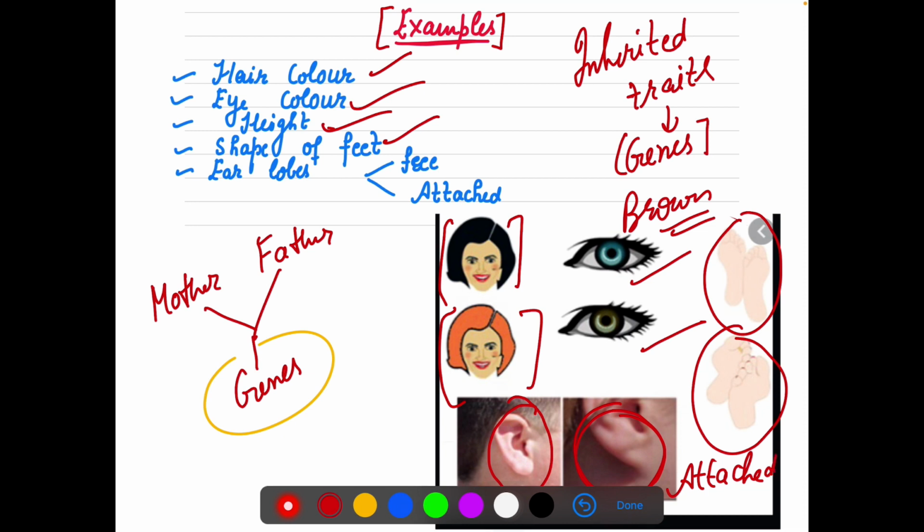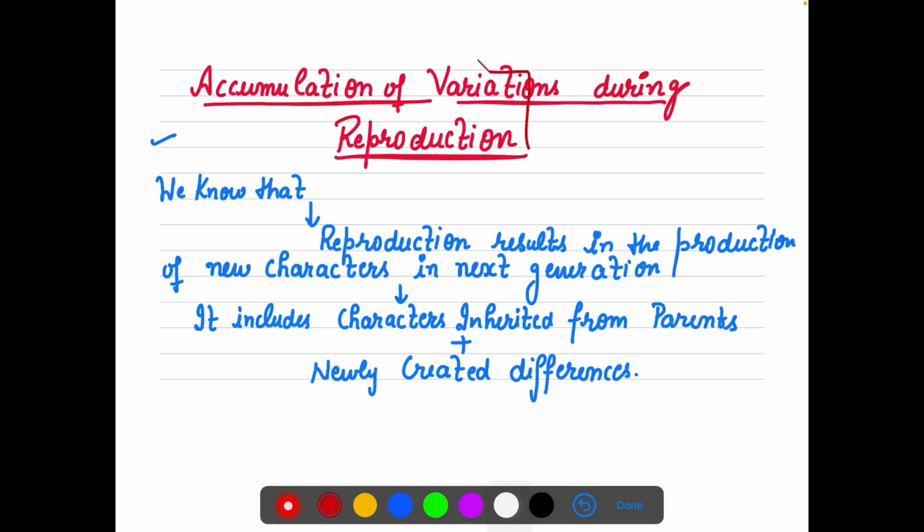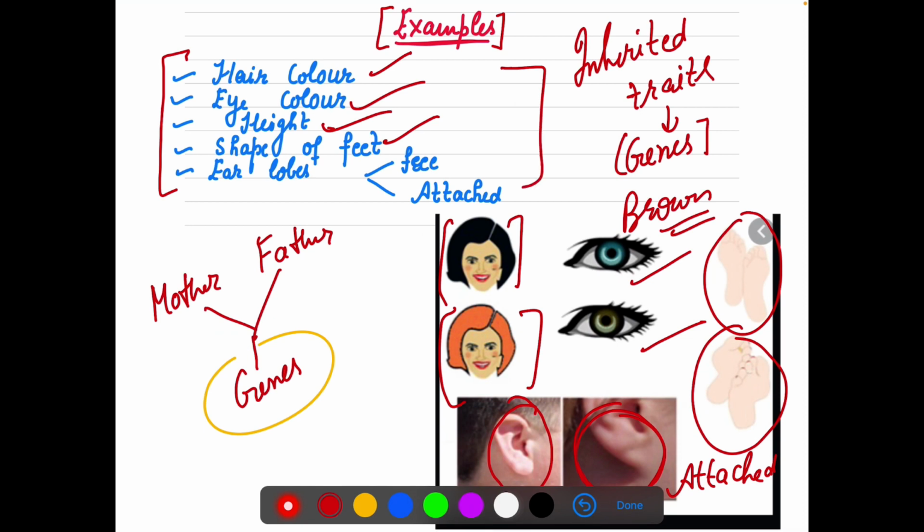So basically those traits which we got from our parents, how do they come from parents? Through genes. Those are known as inherited traits, right? So it can be hair color, eye color, height, shape of feet, earlobe.